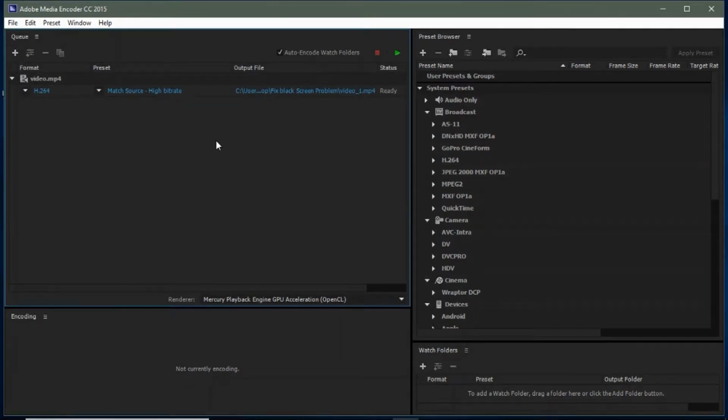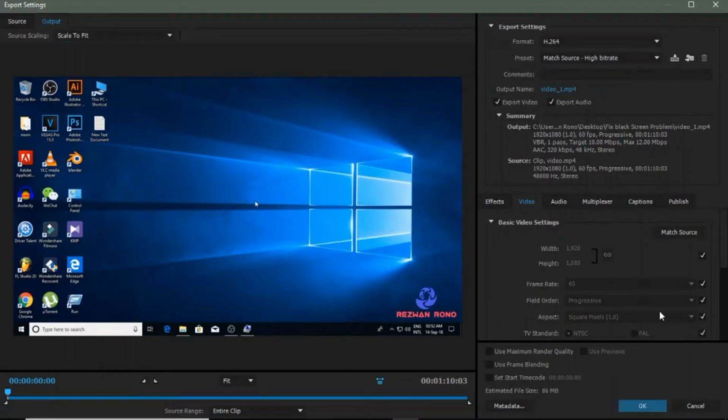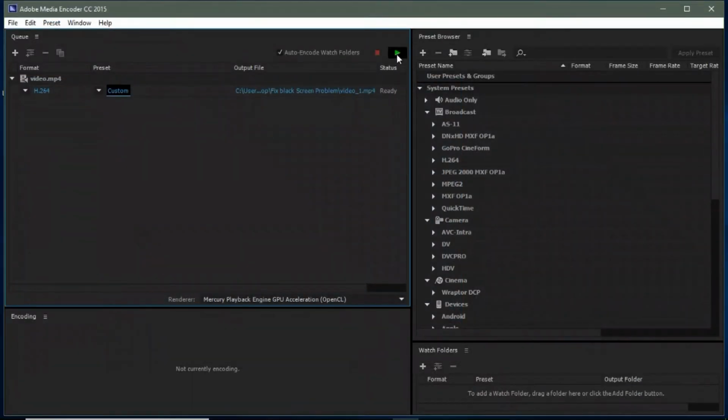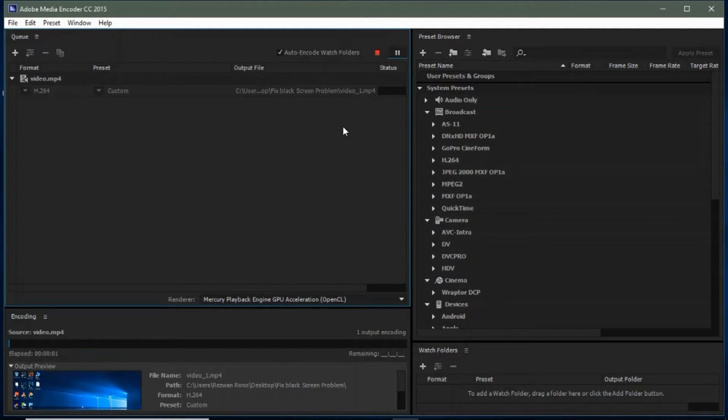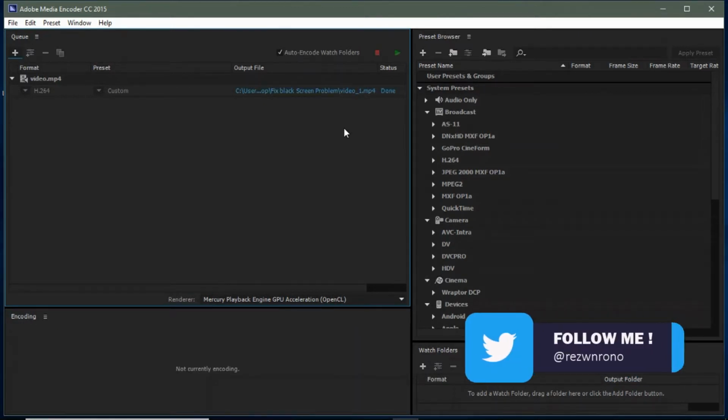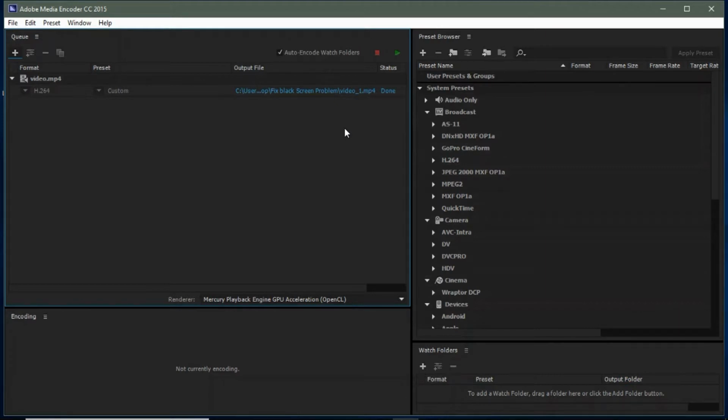Once you got that, click on here and change the frame rate from 60 to 30 and click OK and click on Convert. It is successfully converted to 30 frames per second. Let me play the video again.